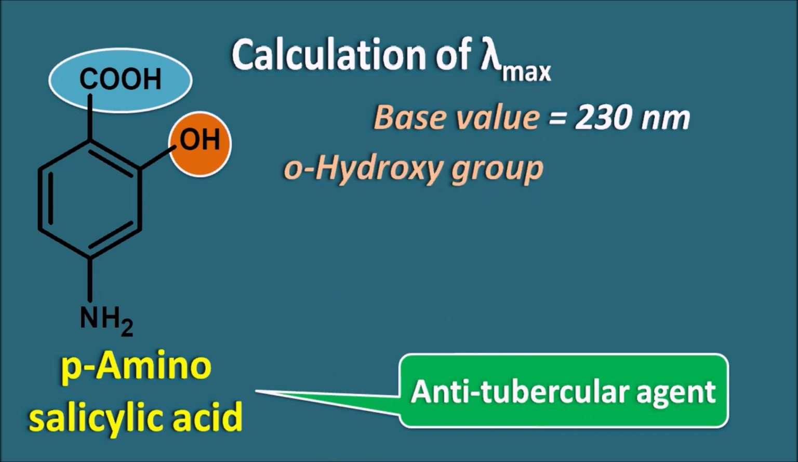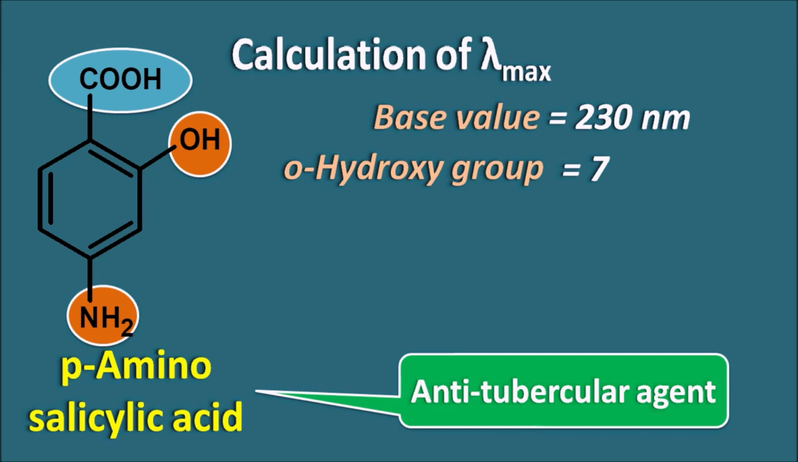So the ortho-hydroxy group will have an increment value of 7 nanometers. And we can observe another group at the para position. Now this is the amino group. The amino group at the para position has a larger increment value compared to the ortho and meta positions.